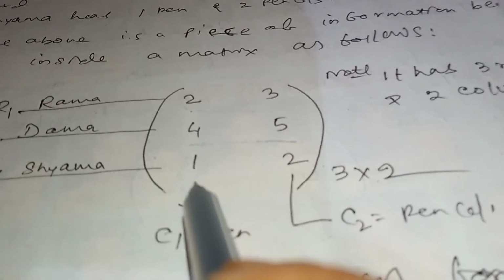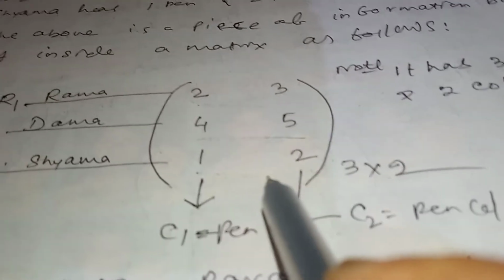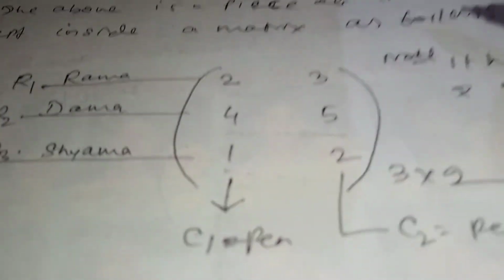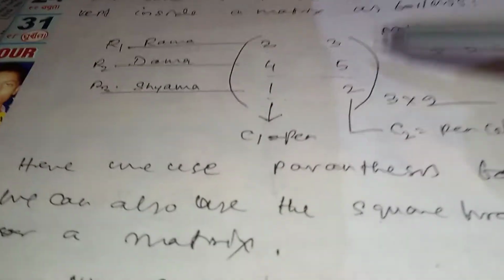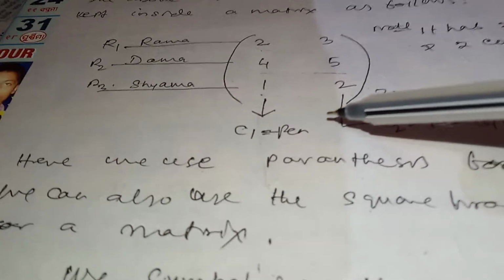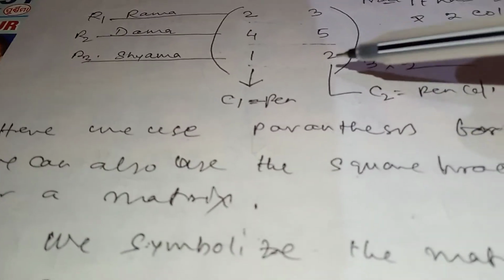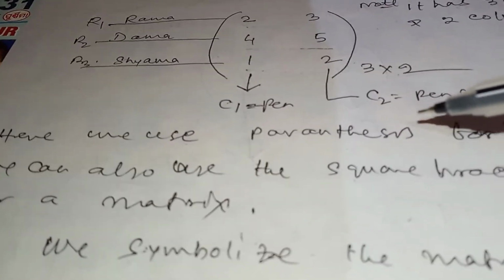The first row indicates that Ramo has the utensils, pens and pencils. The second row indicates that Damo has 4 pens. And the third row indicates that Syamo has 1, 2. And also we divide it into two columns. The first column is the number of pens, the quantity of pens. And the second column indicates the number of pencils.